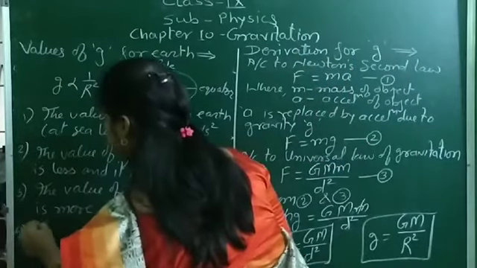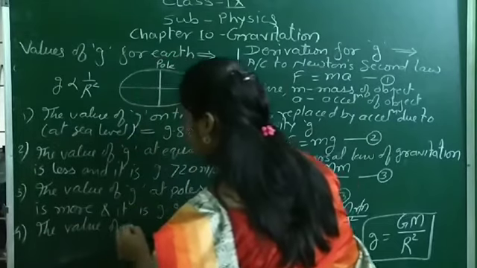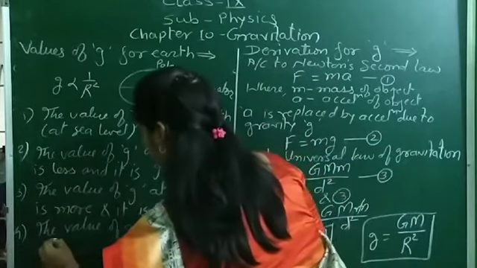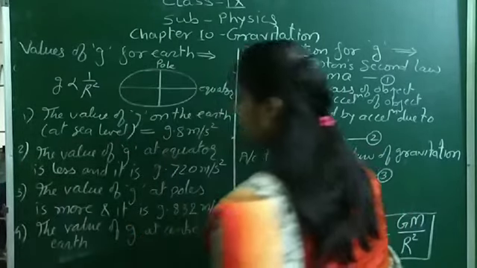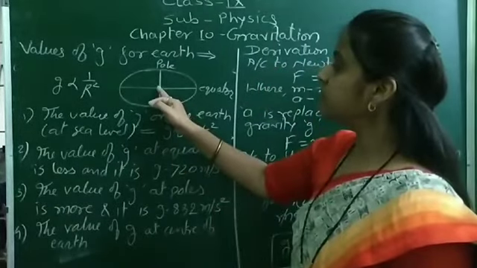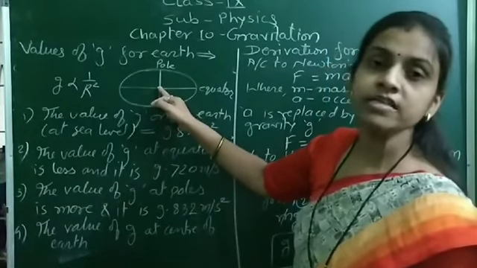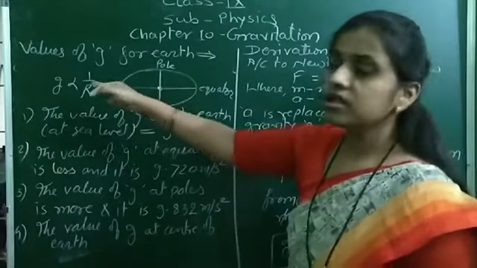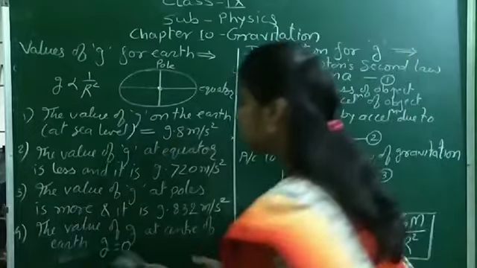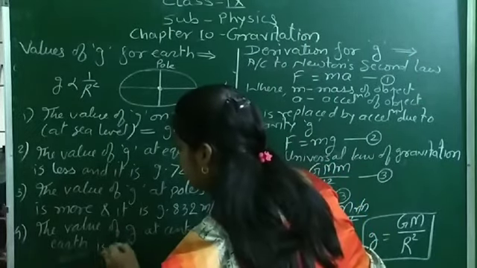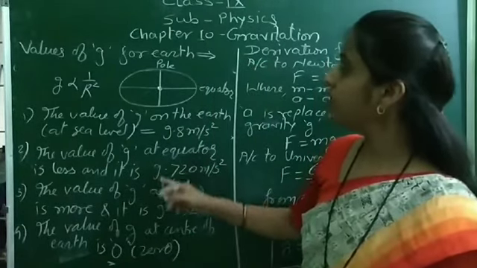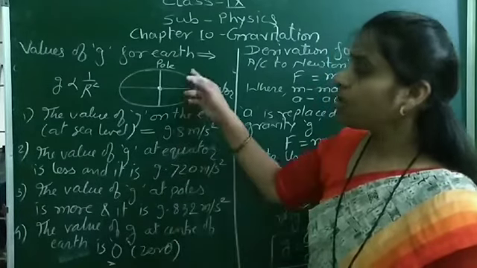And fourth, the value of G at center of the Earth. So what is the value of G at center of the earth? If we consider this point, the center of the earth, then at this point the radius will be 0. And as the radius is 0, then what is the value of G? The value of G will be 0. And therefore the value of G at the center of the earth is 0. So these are the different values of acceleration due to gravity on the earth.